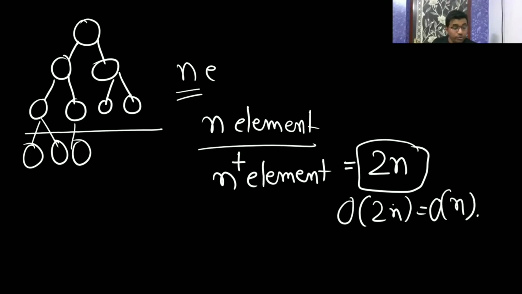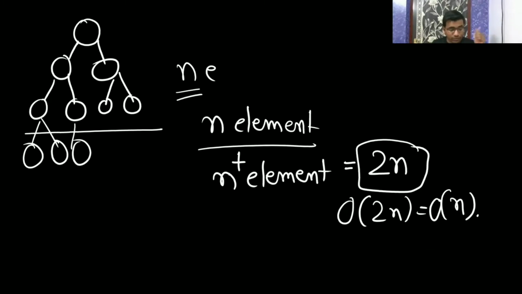So for this kind of question, you have to assume that the first n elements are not a heap, because after the n elements you are again doing some work. You are not inserting one after another. After the first insertion, you are doing some operations like other insertion, deletion, anything, some operation that we have seen on a max heap. So not one by one. For this kind of question, you have to assume that the first n elements are not a heap. Then you insert the rest of the n elements.